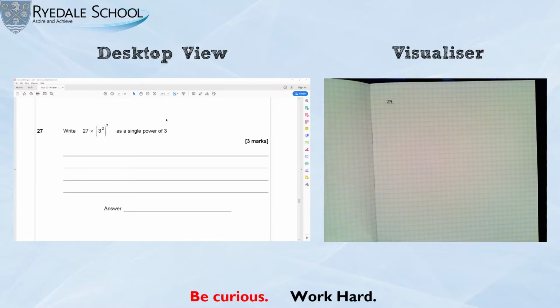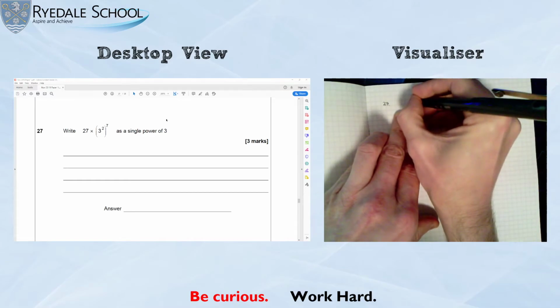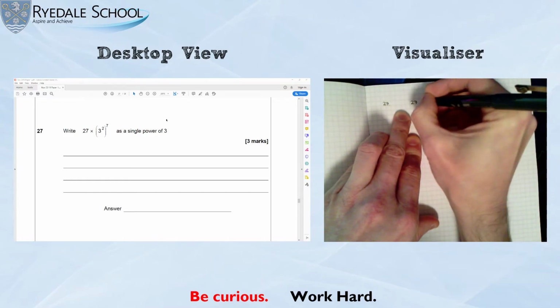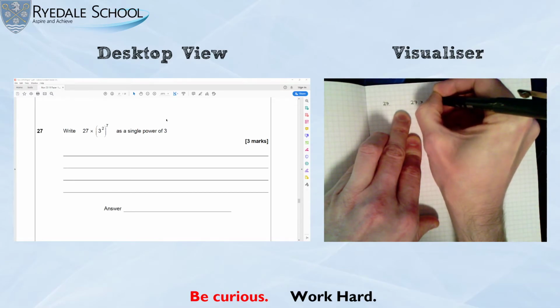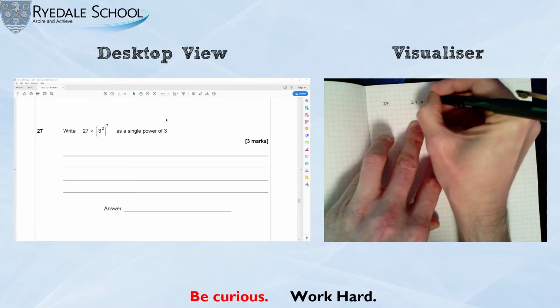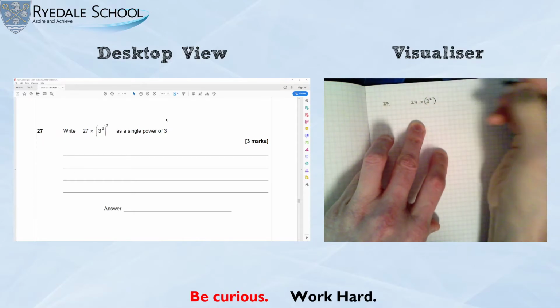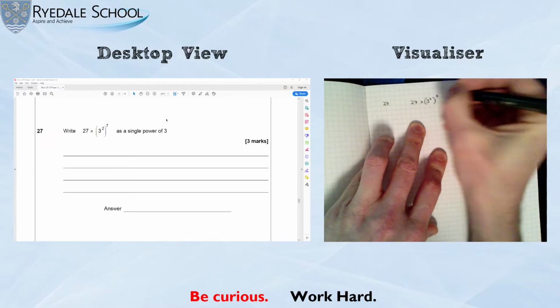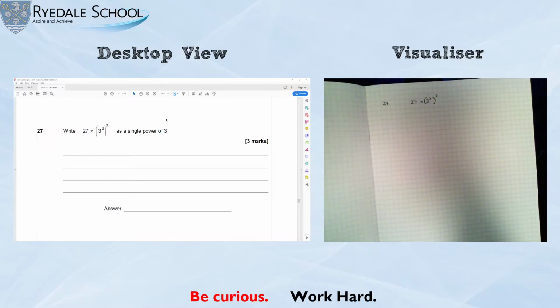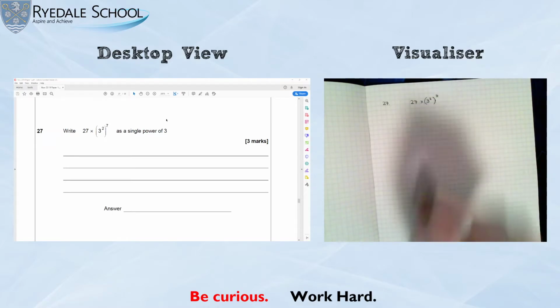Okay, now there are 3 rules for indices which you could go and look up, but I'm just going to do the solution to this. So we've got 27 times 3 squared to the power of 7, and it says write it as a single power of 3. So 3 to some power is the same as that.